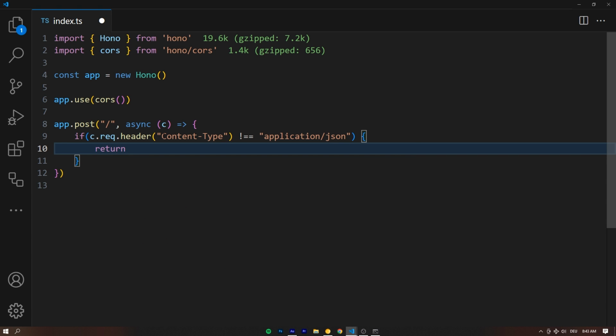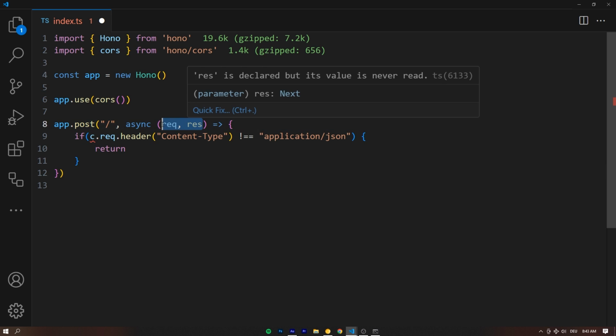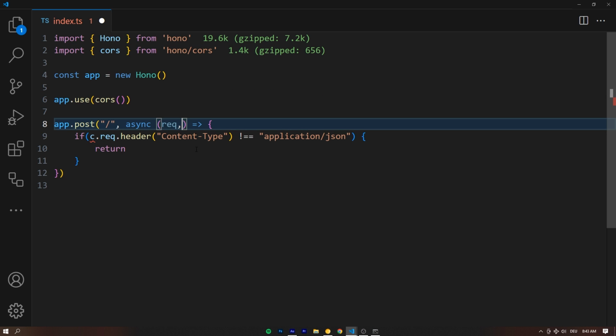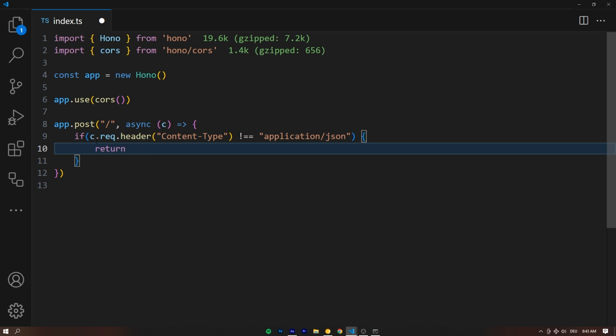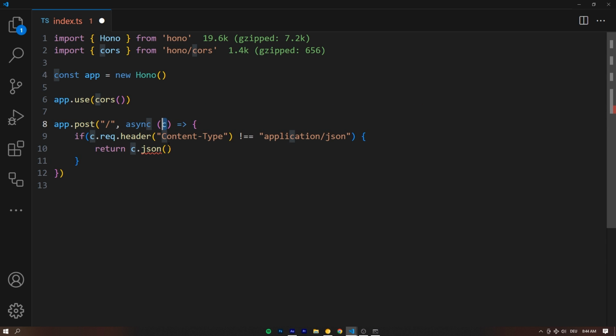So we're going to return, and that's the interesting thing. You know, in, for example, Express, right? We have the request and the response. That's how it works. In Hono, that's a bit different actually. We only get the c, but then we can get both the c.req and also we can return the c.json, which is basically the response. So it's all in one thing in the context, right?